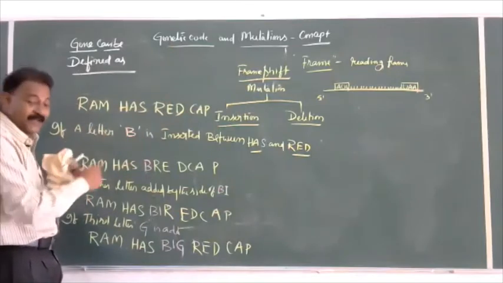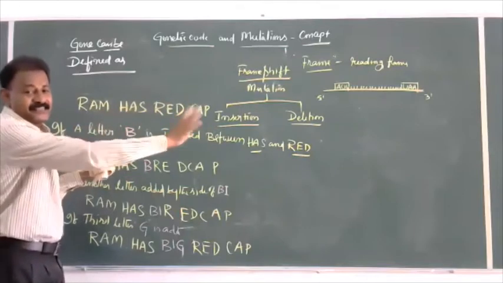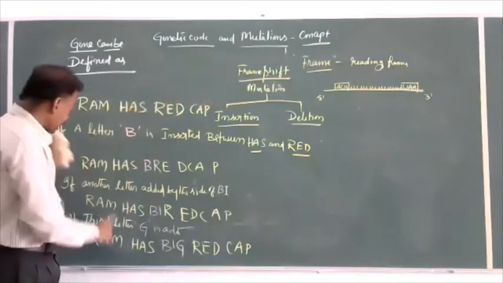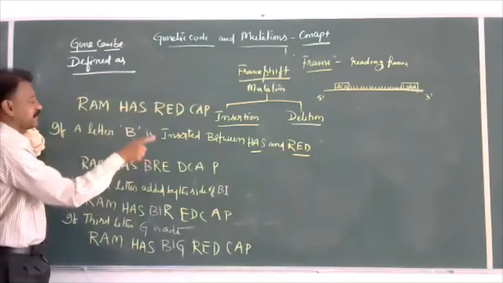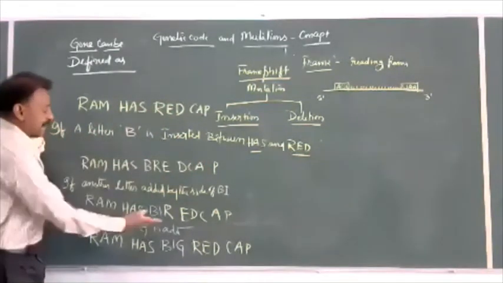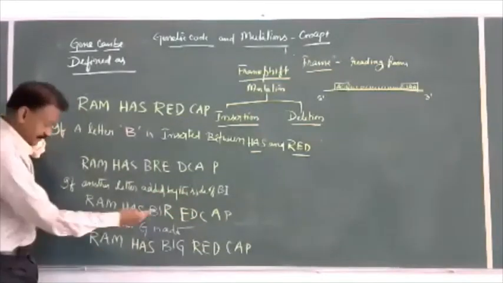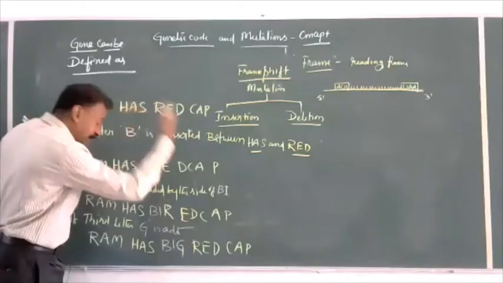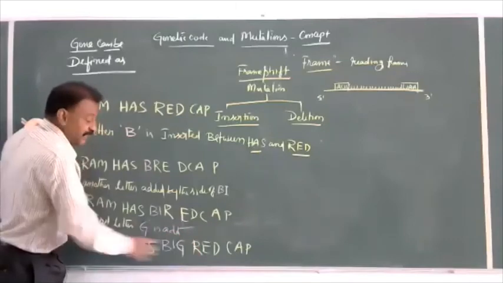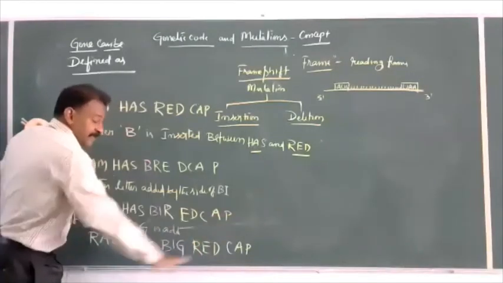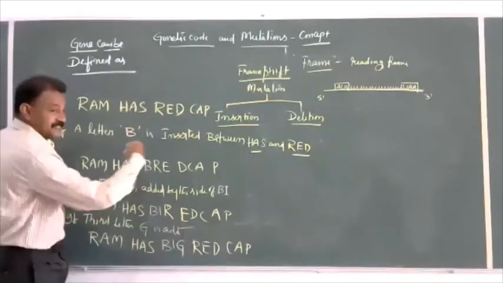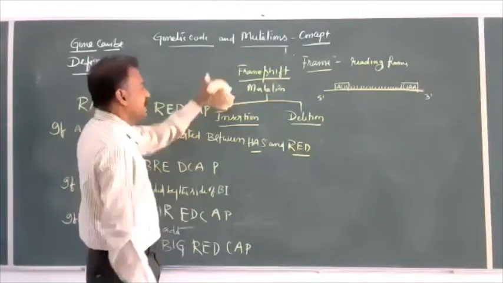So mutations are nothing but the changes which alter the genes. When gene is changed, automatically structure will change or function will change. Now here, this is a best example of insertion. Ram has red cap. Ram has no meaning. If we add a codon, or any other codon, second codon, third codon, 3 or multiples of 3, from the point of addition, the reading frame cannot be altered. Whereas if we add one or two bases, the reading frame is changed. This is called insertion, frame shift mutation.